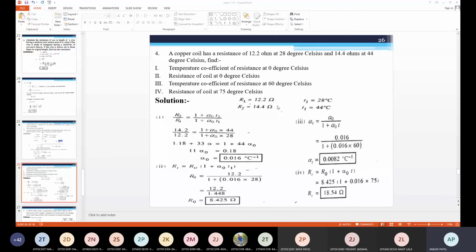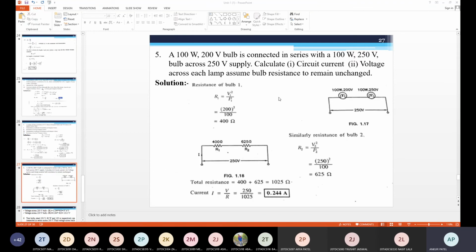Okay, I have kept this example for showing these theories by correlating with this example. So you will get exactly the idea of how you can easily understand this theory by these examples. At the end of each unit, at the end of each theory, I have kept an example in the PPT, so you'll get an understanding of theories. These are the series and parallel connections that we'll see later.